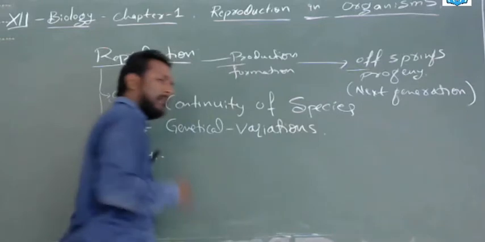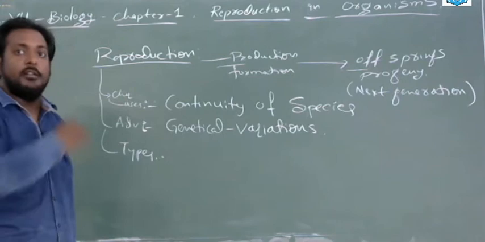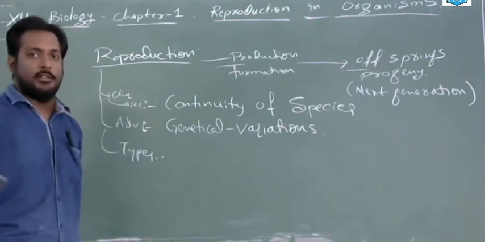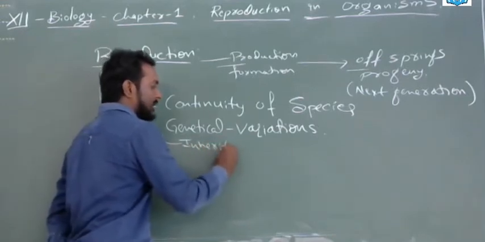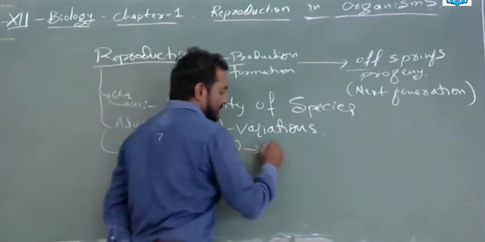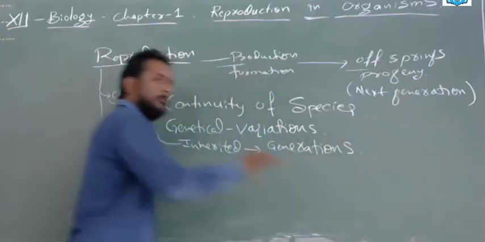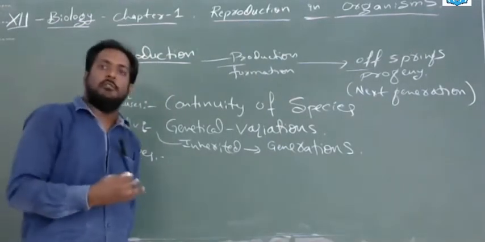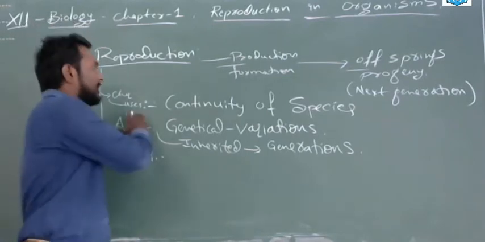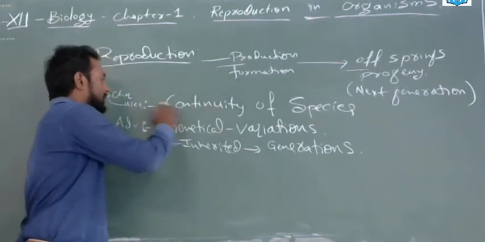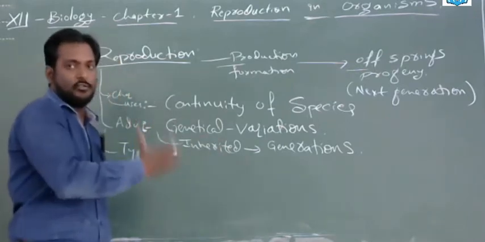Another point: these genetic variations can be seen in the next upcoming generation, and they will also continue further. That is called inheritance, inherited to the generations. This is important, because of that the organisms will have different new varieties, qualities, and specialities. So the use is the continuity of the species, and the advantages are genetic variations and inheritance of the characters to the next generation.